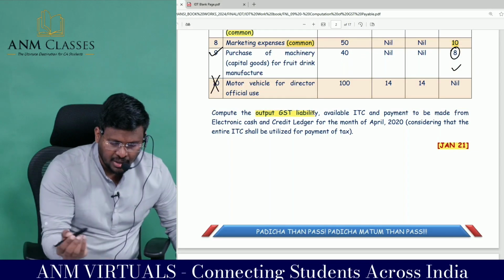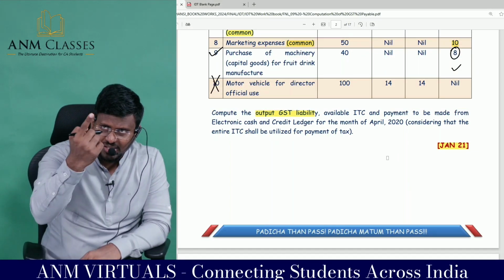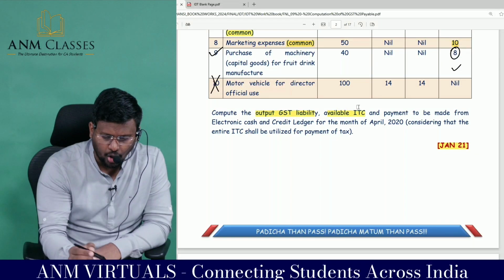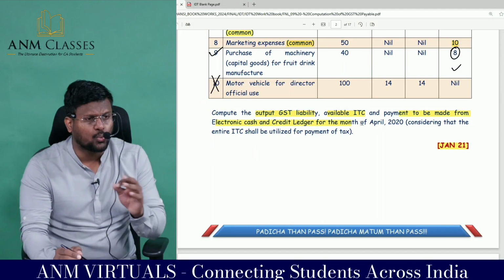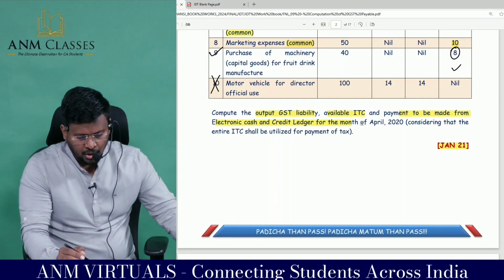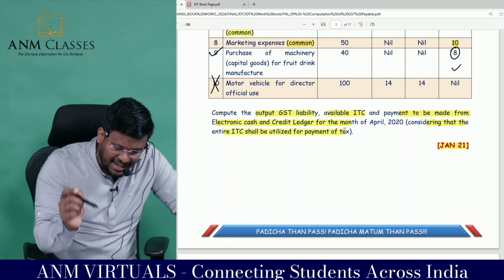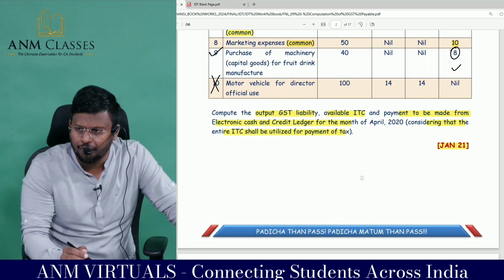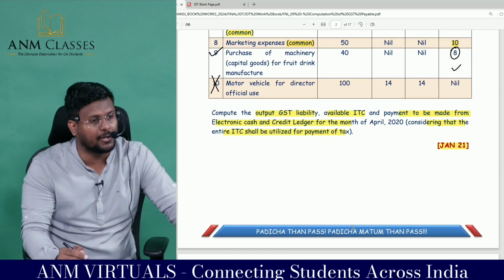Am I right? Available ITC, that's what we have done first. Total GST paid minus apportionment, we got the available ITC. And payment to be made from the electronic what and what ledger for the month of April, considering that entire ITC shall be utilized for payment of tax. That means the 99% concept will not be applicable.